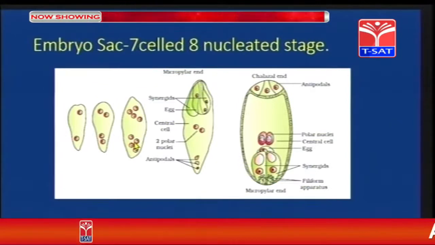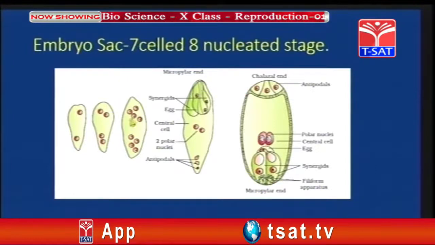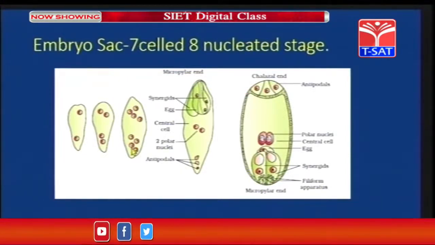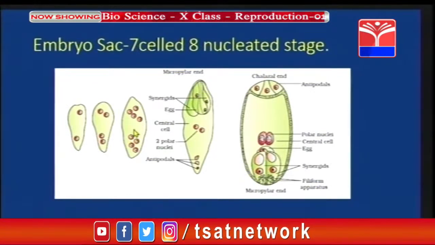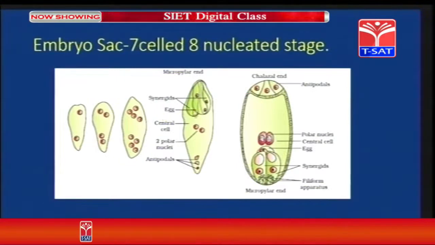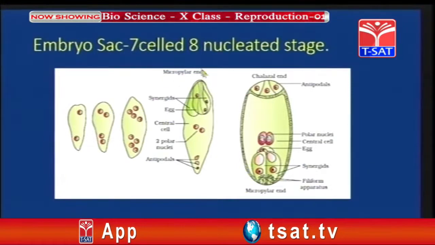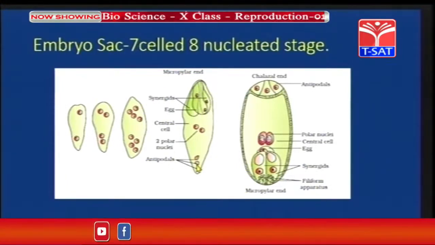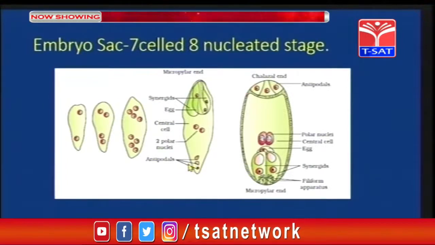The point which you have to understand here, children, is that there is no cell membrane formation over here. The nuclei are freely evolving in the embryo sac. After the formation of the 8-nucleate stage, cell wall formation takes place. As you can see over here, on the upper side, that is the micropylar end, 3 cells are formed with 3 nuclei. On the lower side, as you can see, the 3 nuclei present towards the lower side we call antipodals.